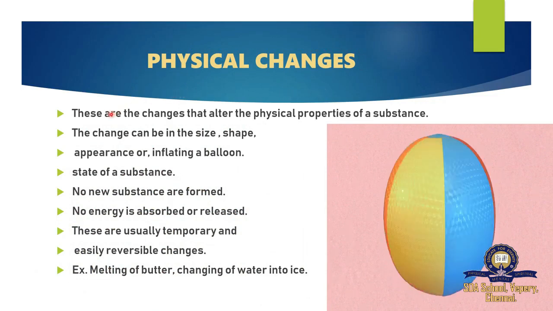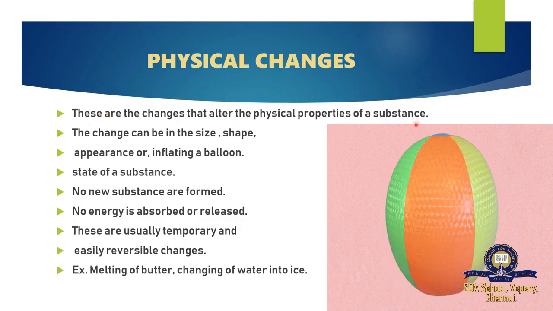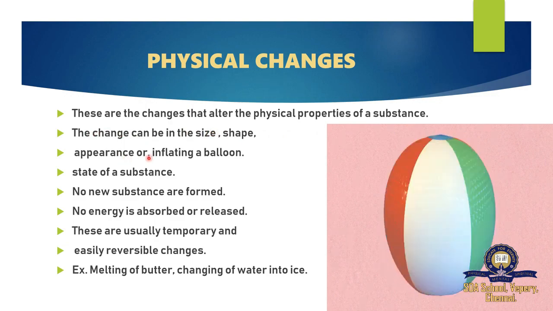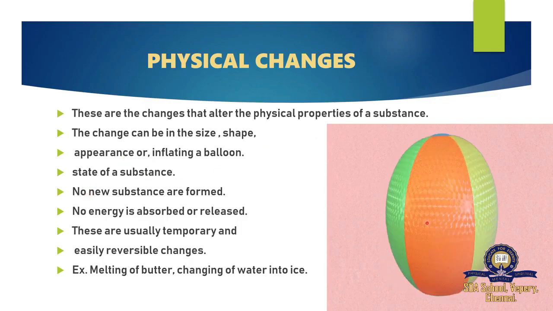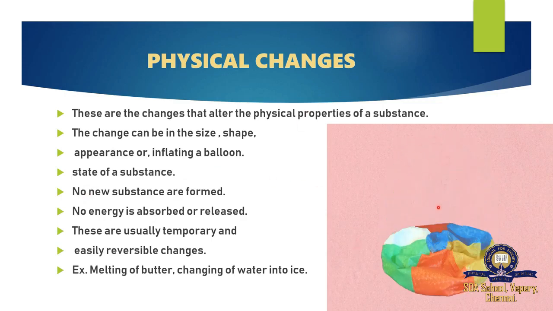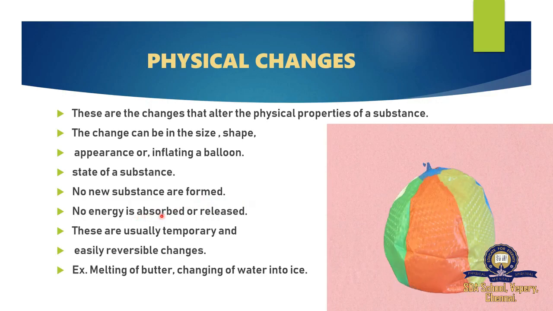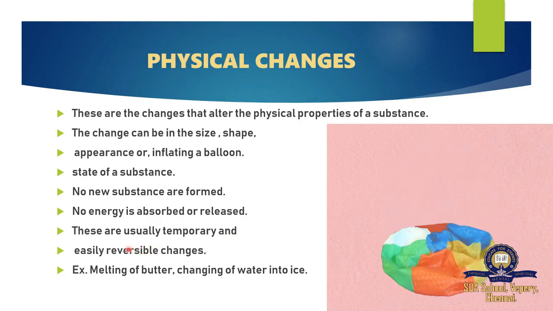Physical changes. These are the changes that alter the physical properties of a substance. The change can be in the size, shape, appearance or state of a substance. For example, here we have inflating of a balloon. We are changing the shape of the balloon. No new substance is formed. No energy is absorbed or released. These are usually temporary and easily reversible changes.